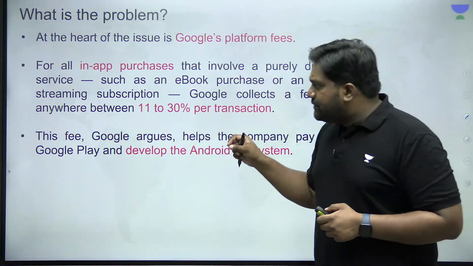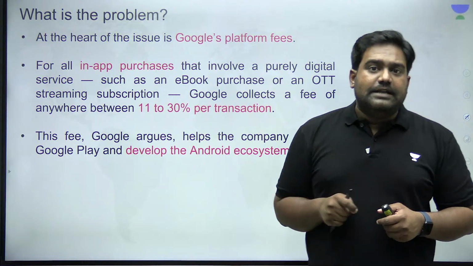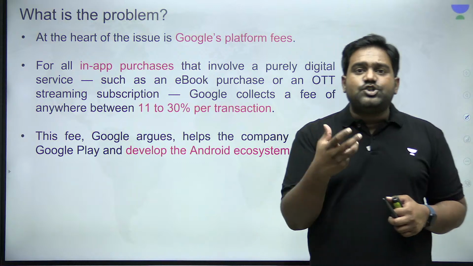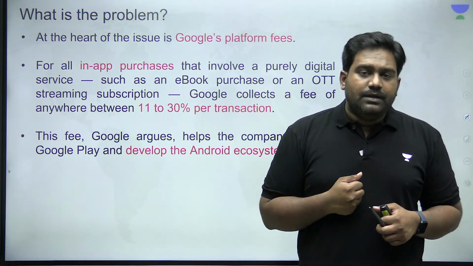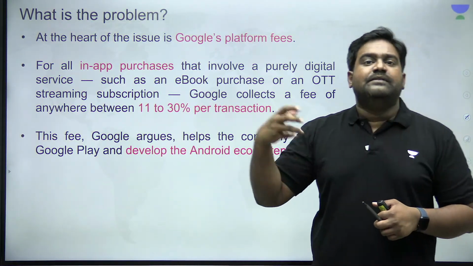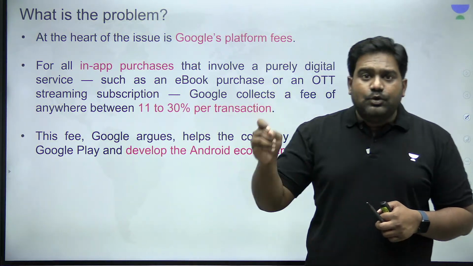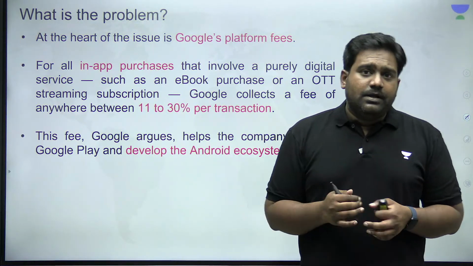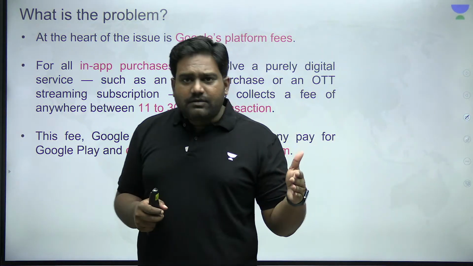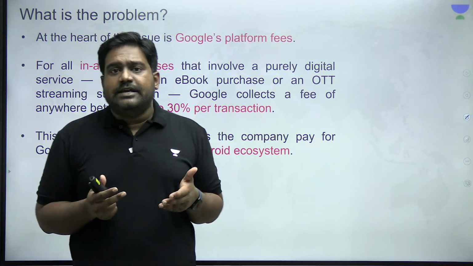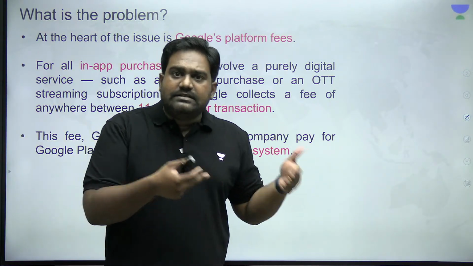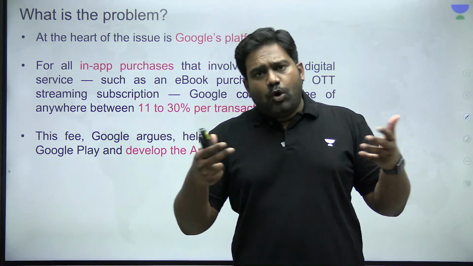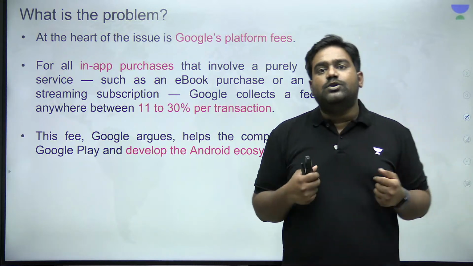Now, it becomes very important to get into this topic in detail because the issue which comes up here is the issue of competition and monopoly. There is a criticism against Google and even other similar tech giants that they are abusing their dominant position in the market. But these companies claim that expecting a part of the revenue to be shared with them is a fair policy because they have invested in creating these platforms, these operating systems and marketplaces, which has opened up new opportunities for developers around the world.